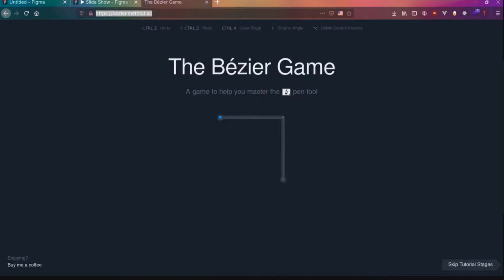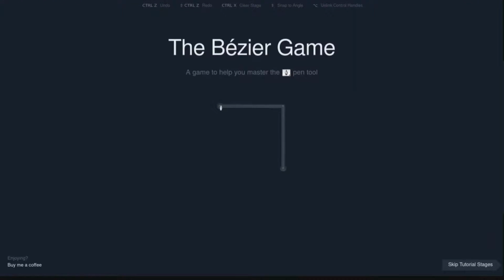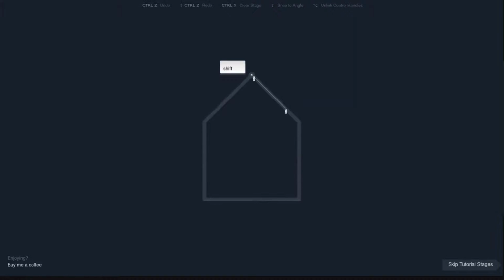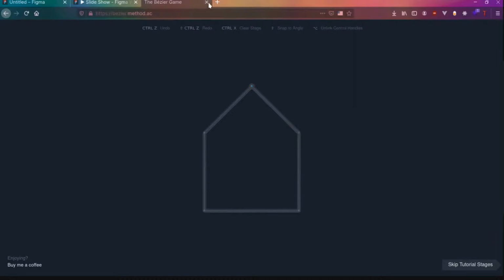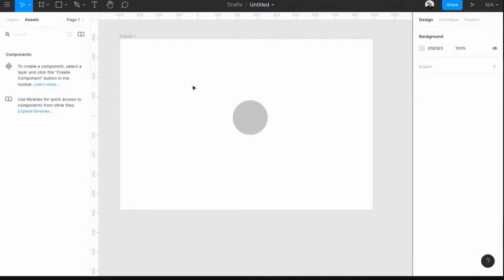If you head over to this website, you can actually start learning how to design using the pen tool. There's a couple of options which you can learn. You can draw multiple shapes and learn how to actually use the pen tool. Once you master it, it will be a really helpful tool for you to draw custom shapes, start drawing illustrations, all these things. Cool. I'll drop the link in the chat. You guys can check it out later on. And let's get back to it.